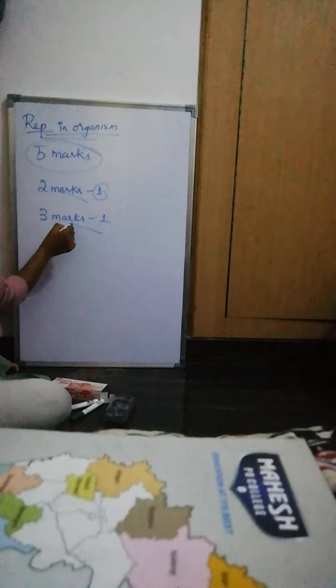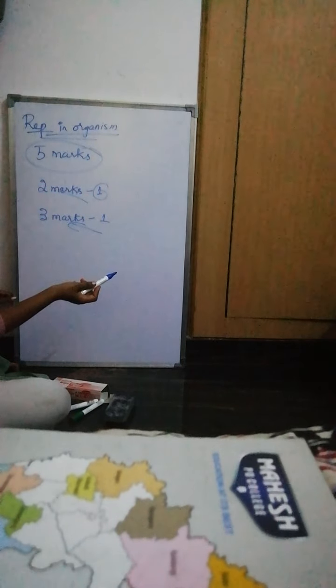It carries 5 marks. They may ask 1 question from the 2 marks and 1 question from the 3 marks. So the weightage of reproduction in organisms is 5 marks. Or they may ask a 5 marks question also.